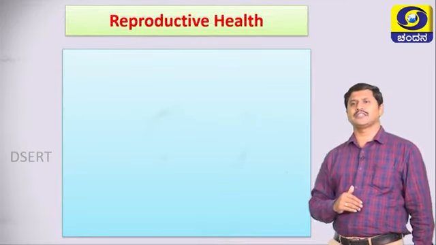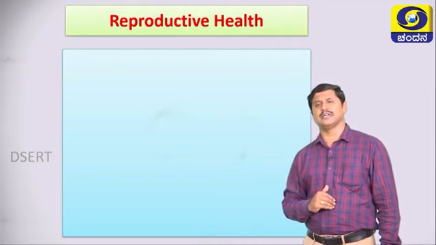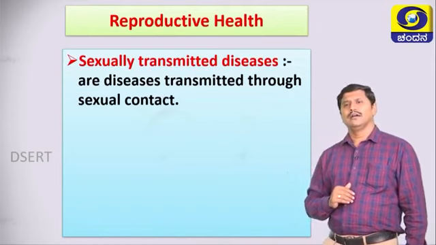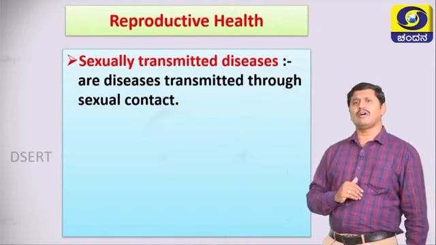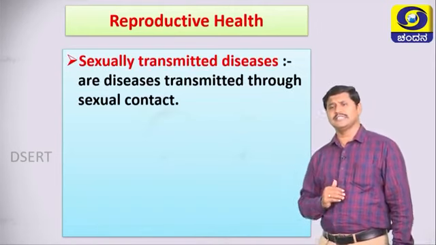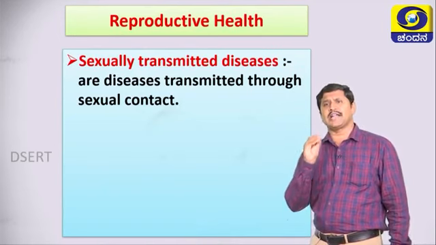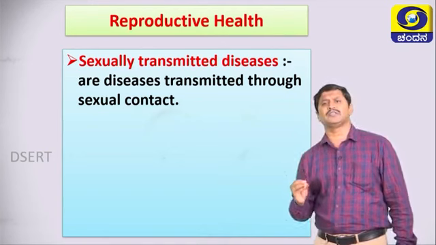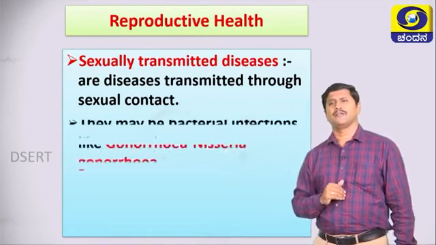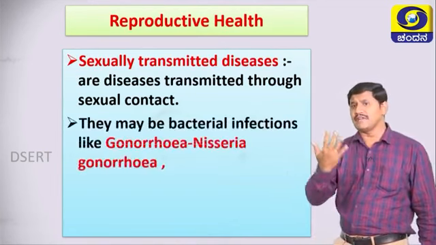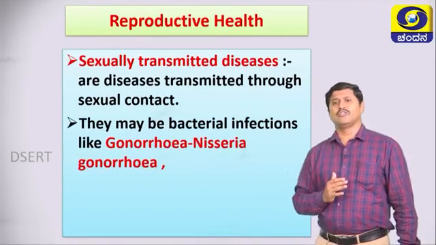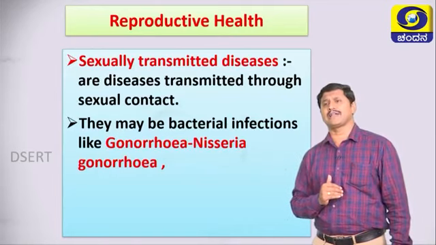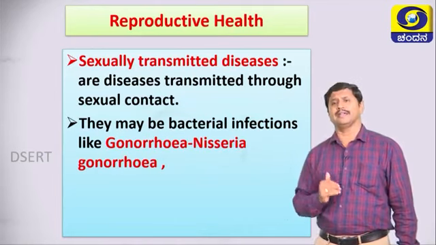Then move on to the next concept, the last concept in this chapter, reproductive health. Before that, we should know what is meant by STDs. What is STDs? Sexually transmitted diseases. These are the diseases transmitted through sexual contact. There may be bacterial infections like gonorrhea. Gonorrhea is a sexually transmitted disease caused by a bacteria called Neisseria gonorrhoeae.